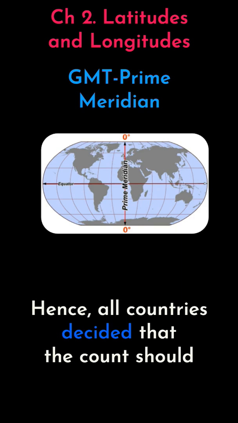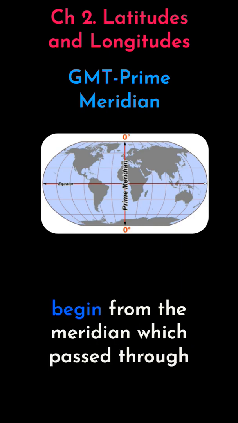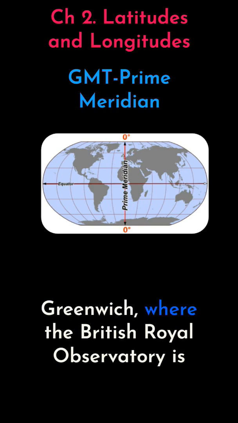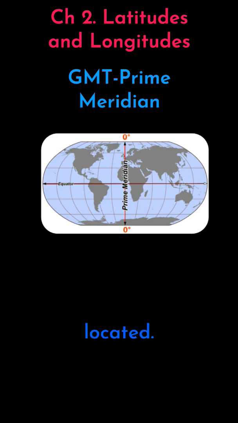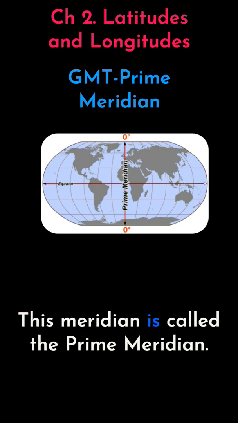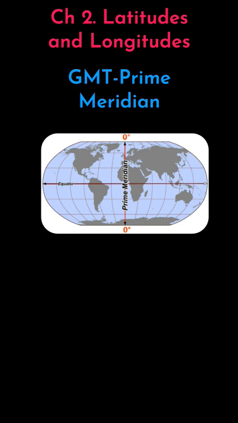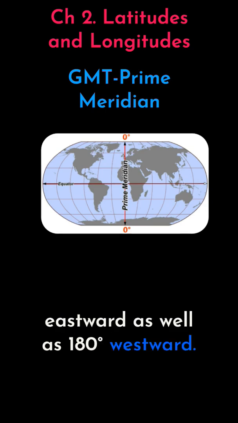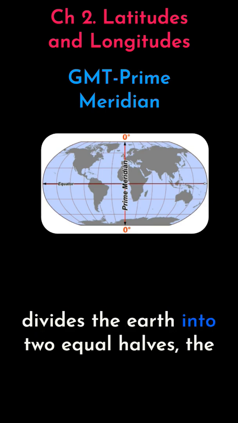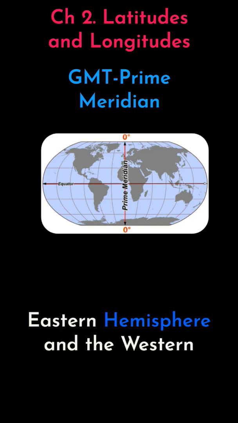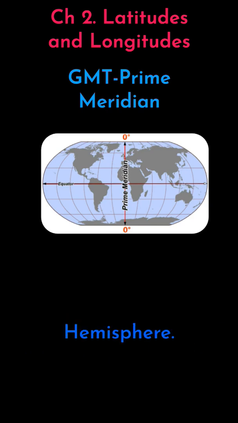Hence, all countries decided that the count should begin from the meridian which passes through Greenwich, where the British Royal Observatory is located. This meridian is called the prime meridian. Its value is 0 degree longitude, and from it we count 180 degrees eastwards as well as 180 degrees westward. The prime meridian divides the earth into two equal halves, the eastern hemisphere and the western hemisphere.